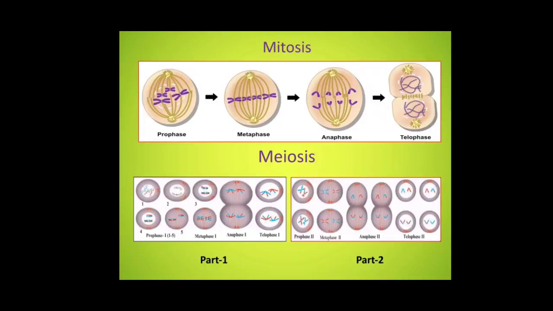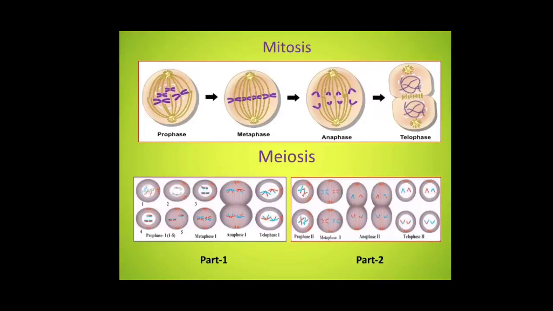The homologous pairs line up on the equator with spindle fibers attached to centrioles. Anaphase 1. The homologous chromosomes are pulled apart from each other and start moving towards the poles. Telophase 1. Chromosomes arrive at opposite poles of the cells. Cytokinesis takes place, that is, division of cytoplasm takes place, forming 2 haploid cells.